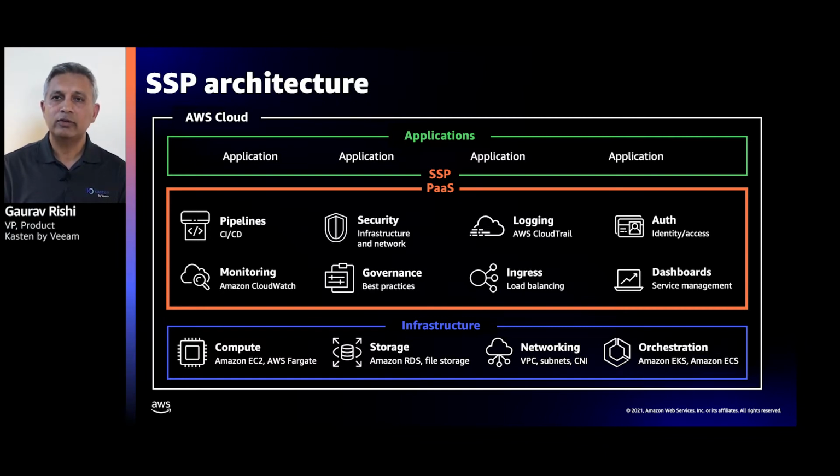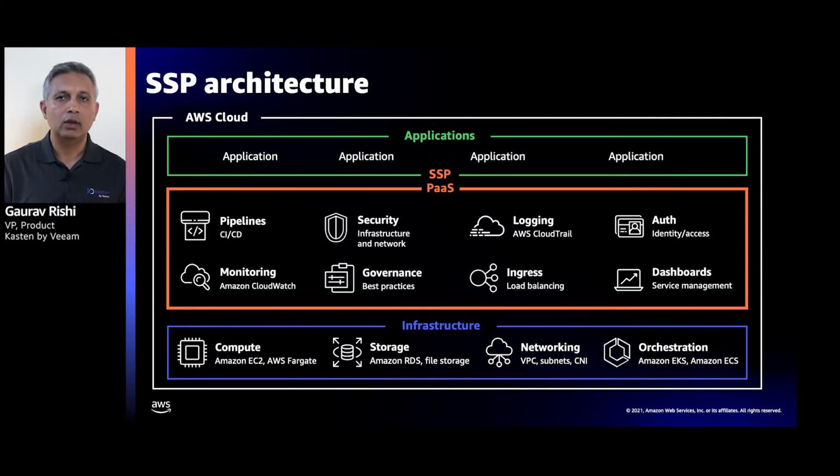So with the shared services platform architecture, if you look at the middle layer, what you see are building blocks that AWS provides so that applications can be built faster. You have building blocks to be able to do CI/CD pipelines, to be able to do security and role access. And all of these capabilities help to make sure that you can build these scalable applications and deploy them quickly.